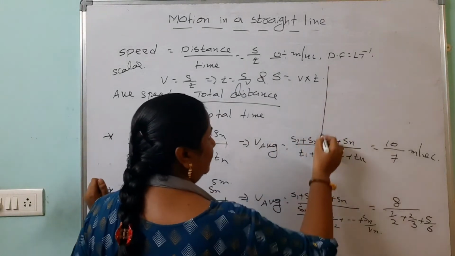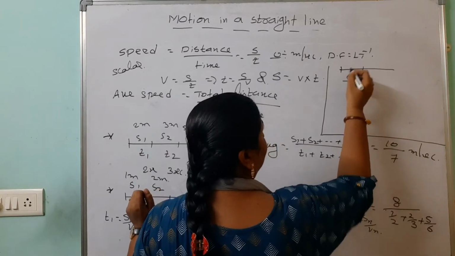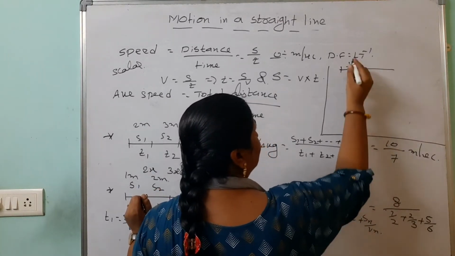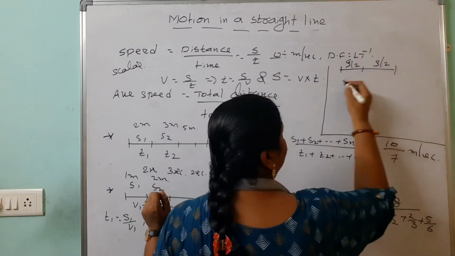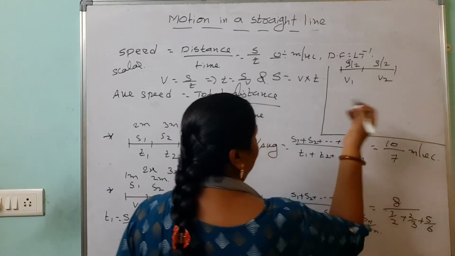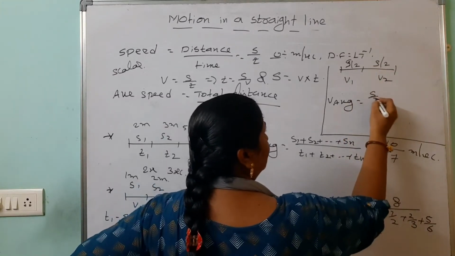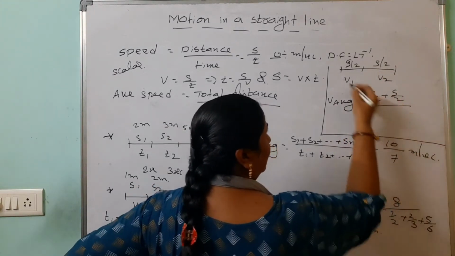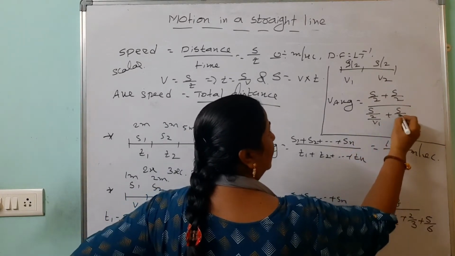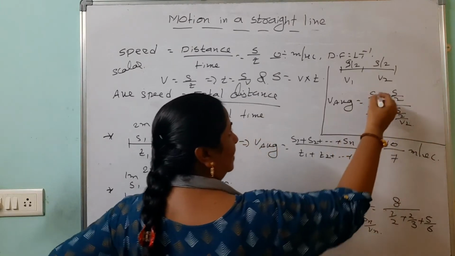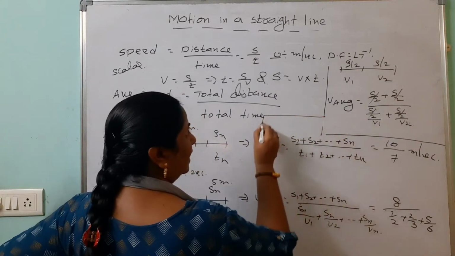Look here. If the body covers half of the distance, very important for IPE also, half of the distance I am taking S by 2, and the remaining half of the distance is with speed V1. This is the V2. Here how to find out the average speed? Look here. Numerator we are taking S by 2 plus S by 2. Denominator, instead of T1 what we are taking? S by 2 divided by V1, S by 2 divided by V2. After simplification you take the common and you should cancel this one.